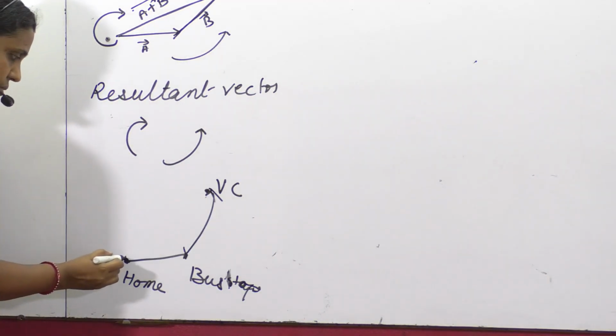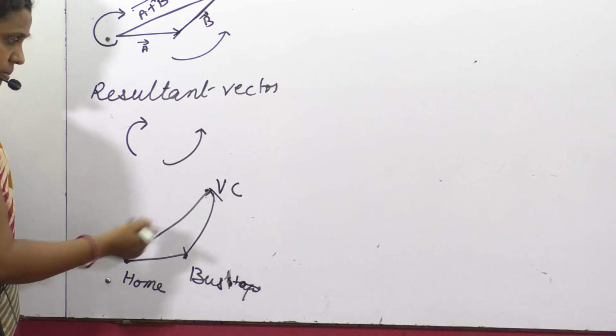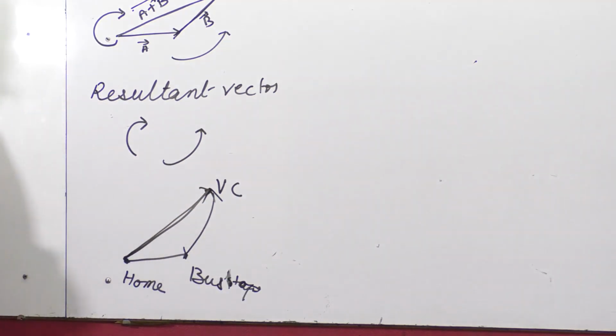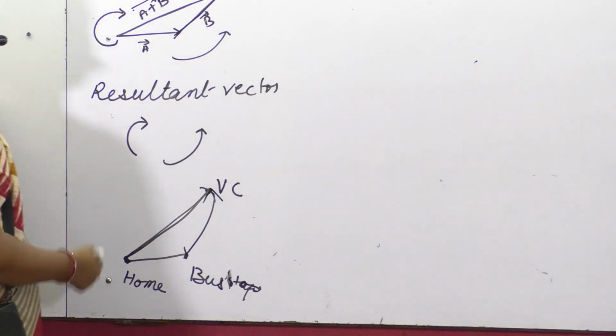If I need to go from home to college, why should I go to the bus stop? I will be going to college directly in a different direction. So this is the resultant.